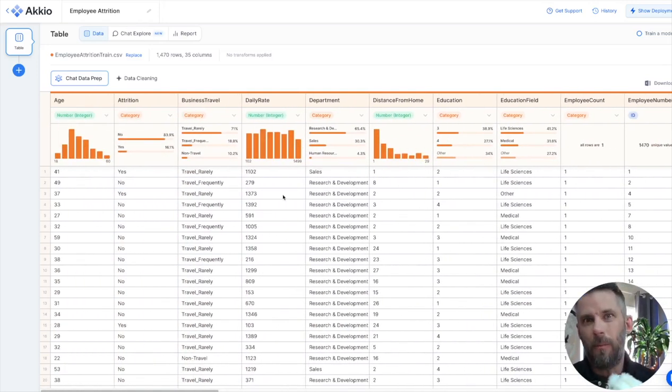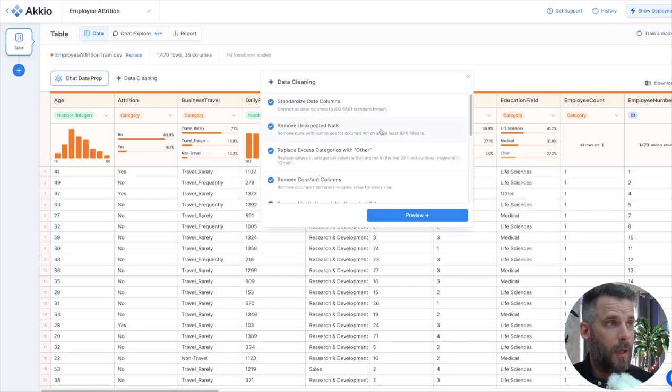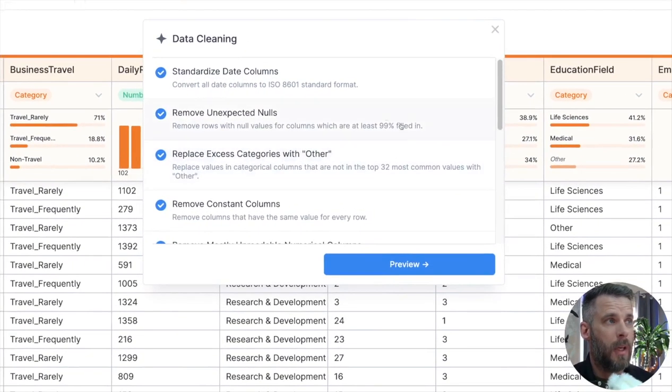So I said I spent 80% of my time as a data scientist manipulating data, and it's true. How do we do that in Akkio? The first thing is data cleaning. I'm going to click on that button there. I'm going to zoom in just a little bit. We do a few things here.